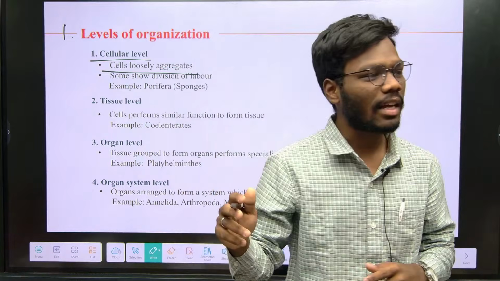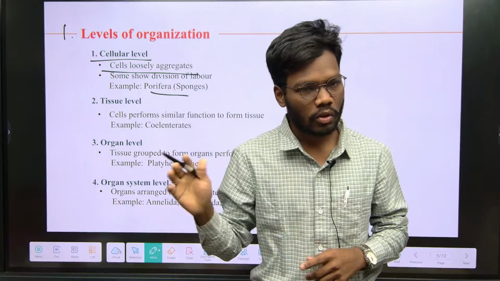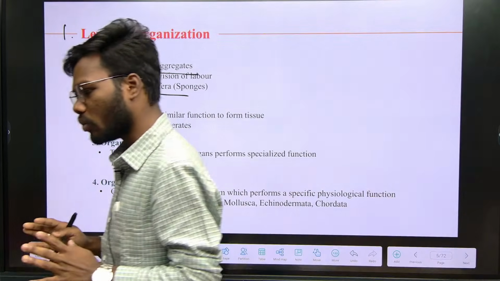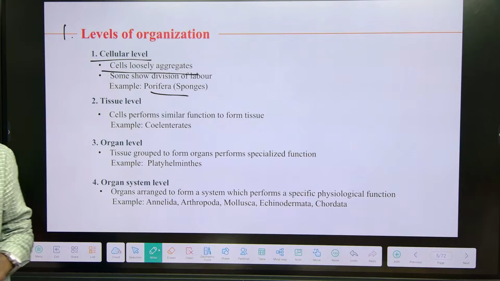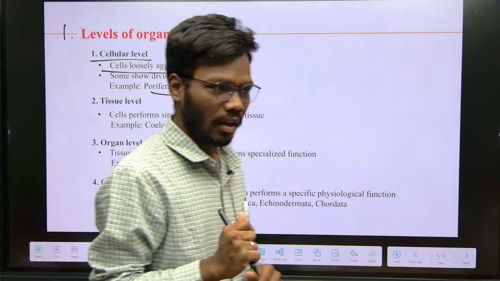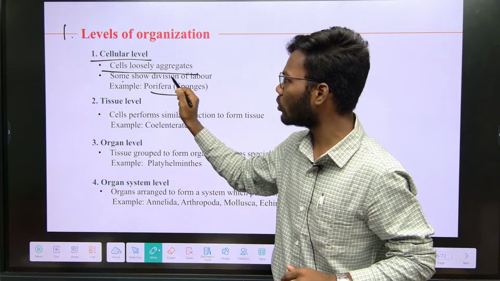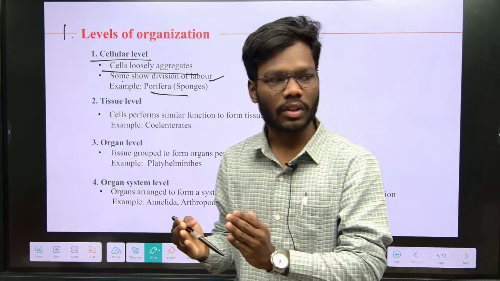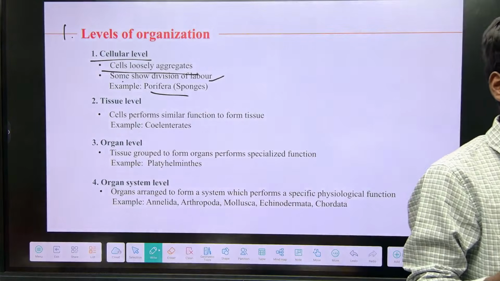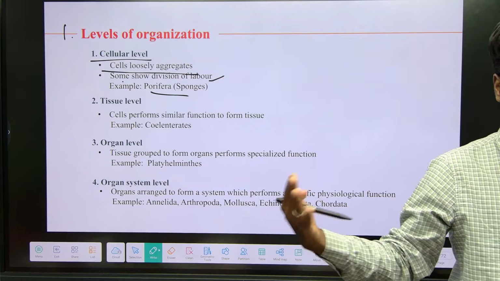The best example of the cellular level is Porifera, the sponges. Sponges have only cells. There is no tissue, no organ, nothing else. Only cells are present in Porifera, right? Another statement I mentioned, some show division of labor. What does division of labor mean? Some kinds of cells perform one function, another group of cells performs a different function.